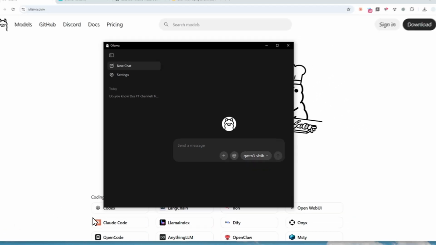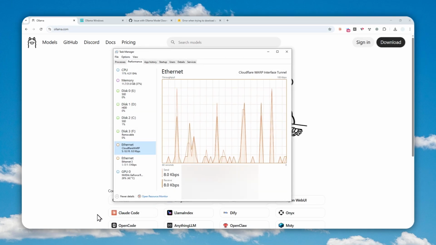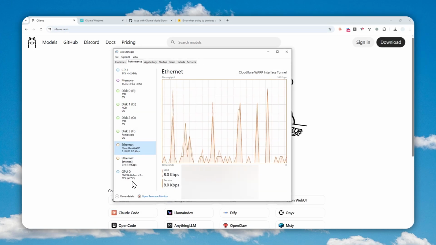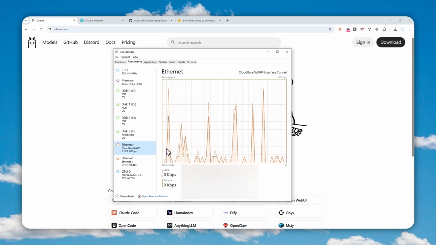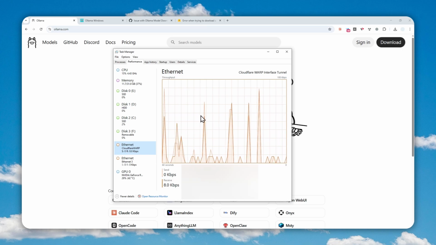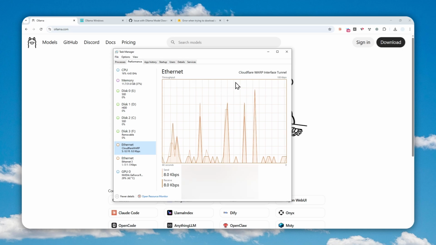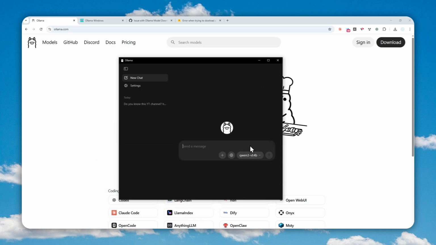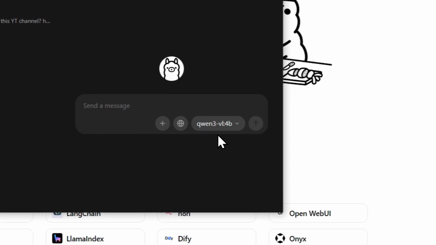And also, when I check my task manager, I don't see any activity, like there is no download process. Maybe there is a little, but that's definitely not the model being downloaded. So that means this AI model is not being downloaded onto my computer. So what's the problem? Well, apparently it was just a small problem.